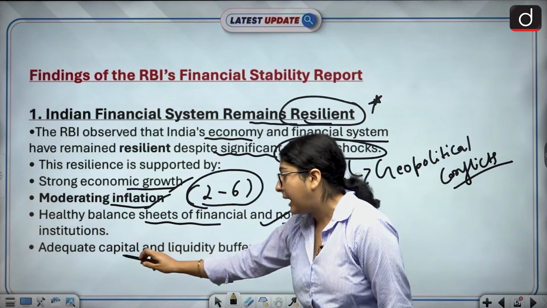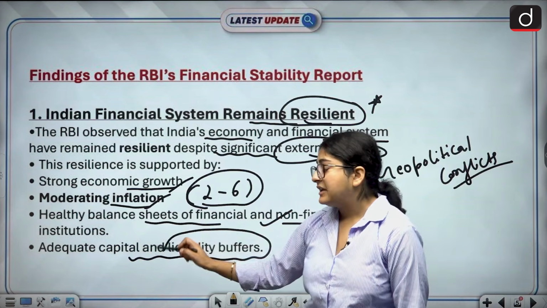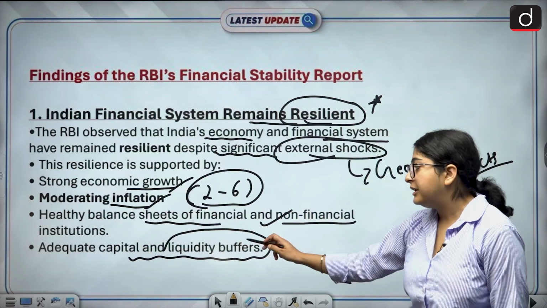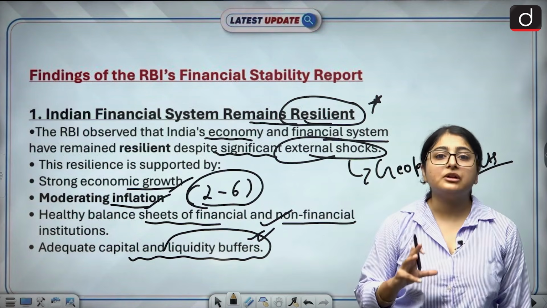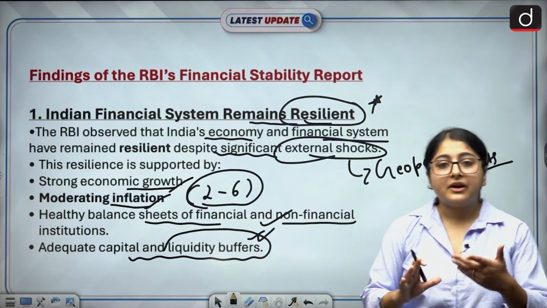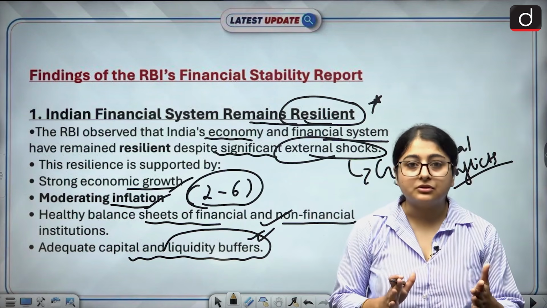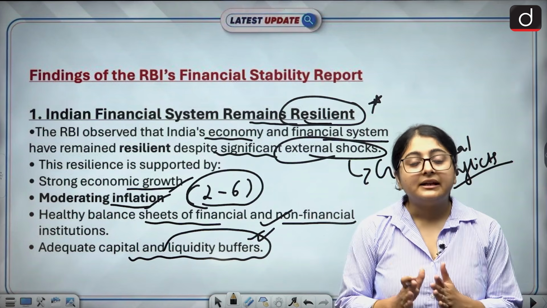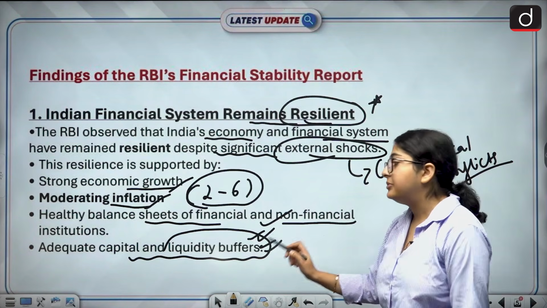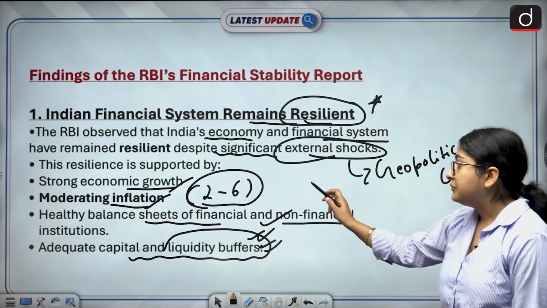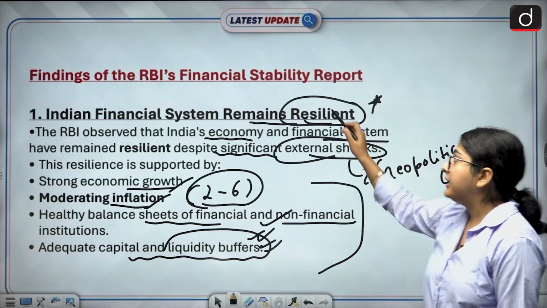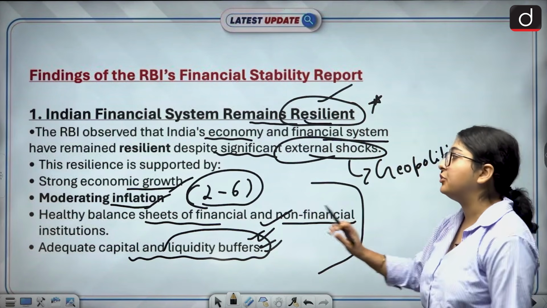Then we have adequate capital and liquidity buffers. What RBI has observed is that our banks have enough liquidity buffers. Liquidity buffers are just like your emergency fund. Okay, if there is any crisis or any situation of emergency, banks have enough liquidity buffers to deal with that crisis. So because of all these reasons, we have been able to remain resilient. Okay, this is your first point.